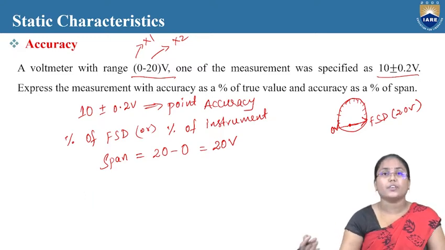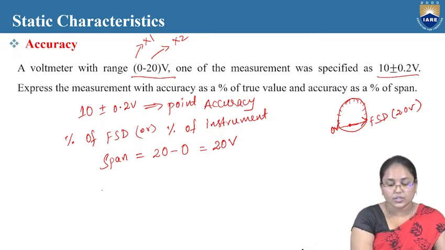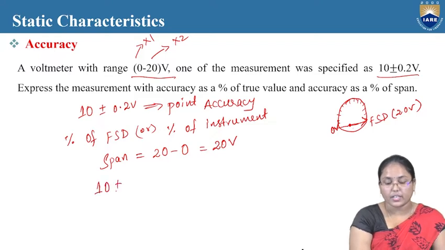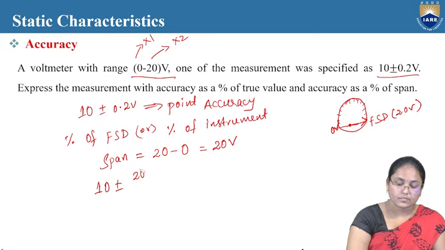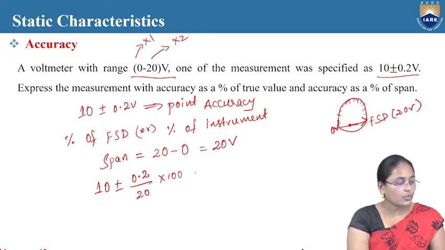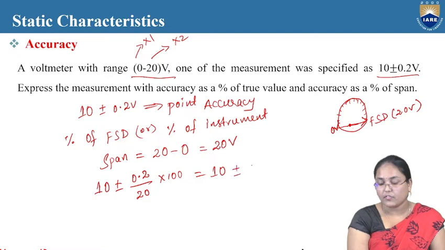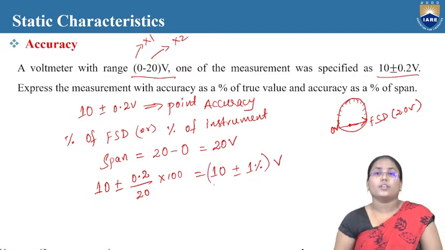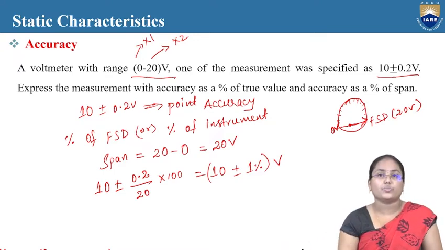In the previous case we have seen different formulas, right? So if we take those into consideration, then it will be 10 plus or minus percentage of the span, that is 0.2 divided by 20 into 100, that is equal to 10 plus or minus 1% volts, 1% of the value over here. So like this we can find the accuracy in terms of true value and the accuracy as a percentage of span, we can find it in this way.